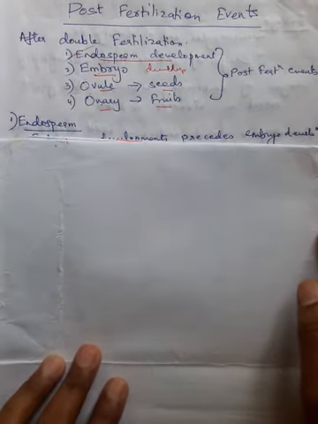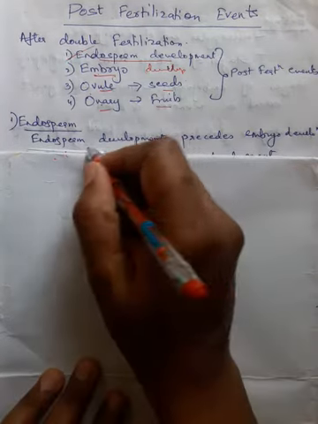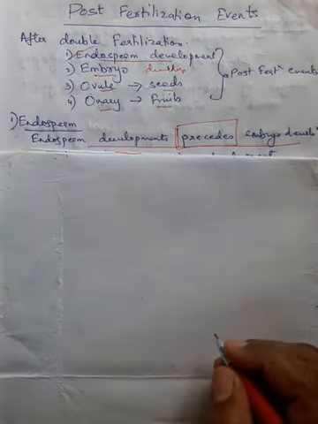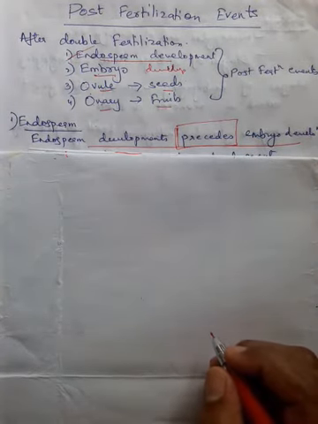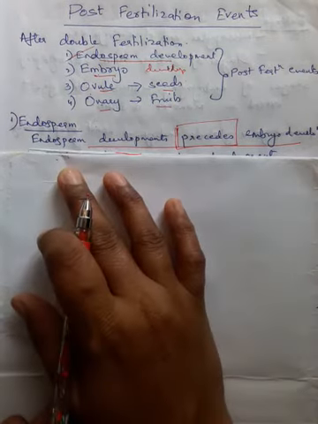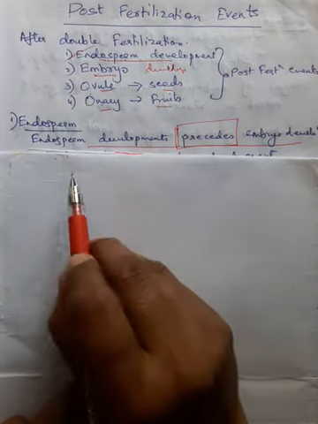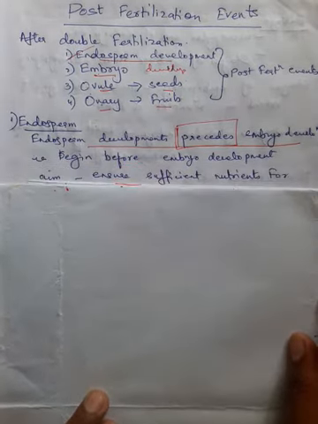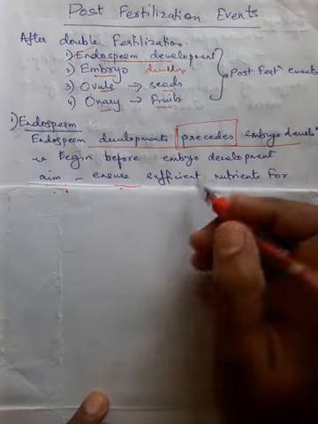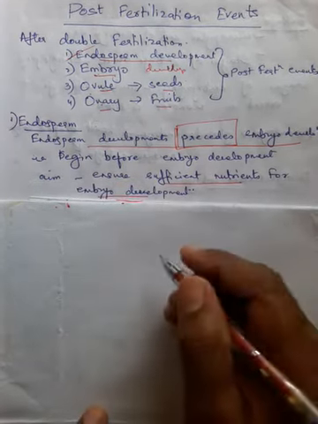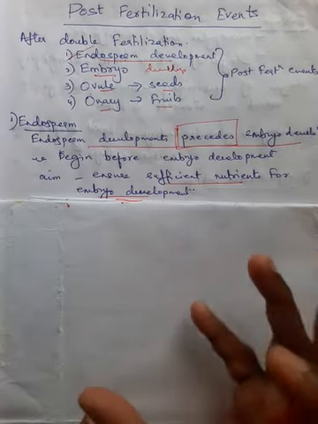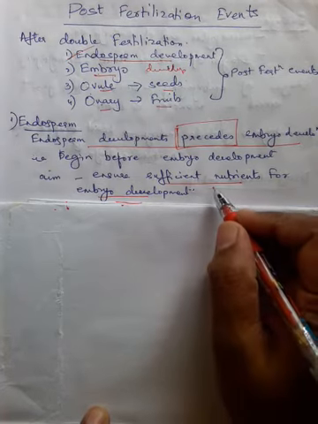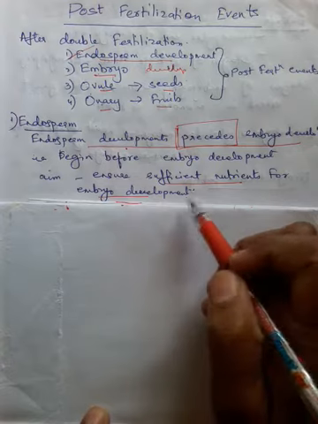Now let us begin with endosperm development. Endosperm development precedes embryo development. What do you mean by precede? Precede means before. In most flowering plants, endosperm development will occur before embryo development starts. The purpose is to ensure that there are sufficient nutrients for the embryo development. Once the embryo starts developing, there will be a need for a large amount of nutrients. In order that the plant supplies this, the endosperm development happens before.